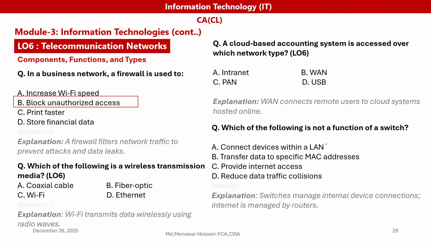In this case, our answer is B, because in a business network, a firewall is used to block unauthorized access. Answer B. A cloud-based accounting system is accessed over which network type?